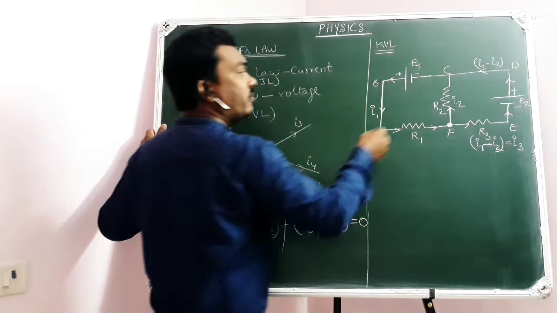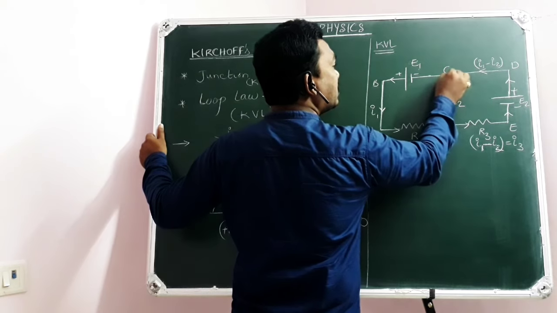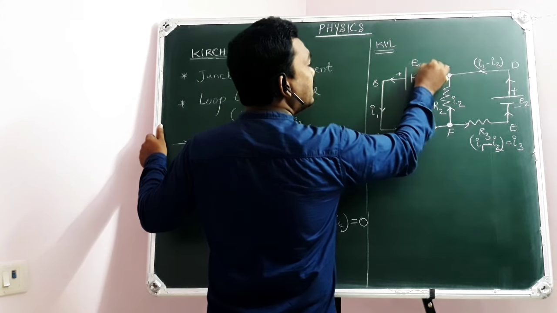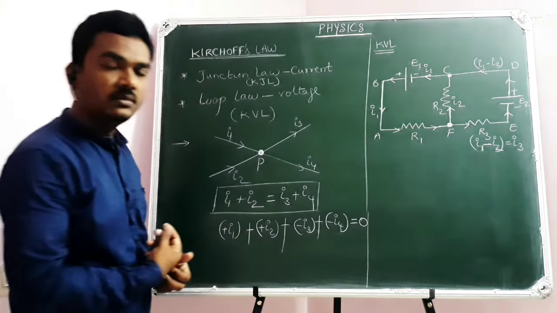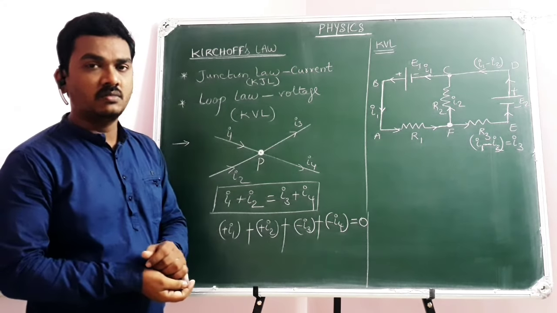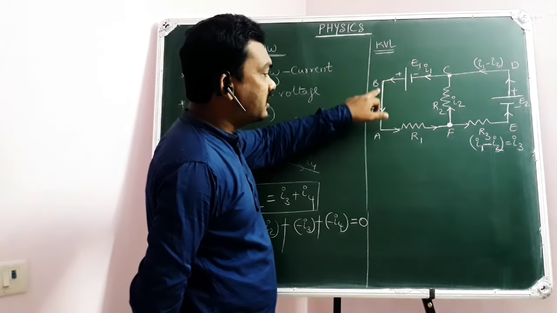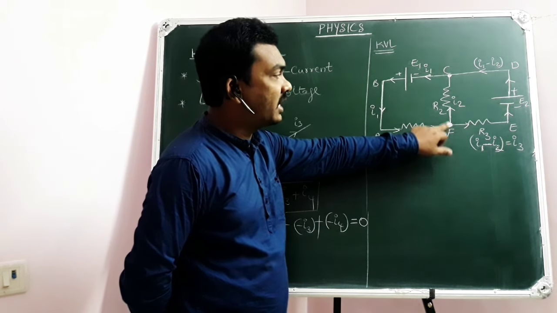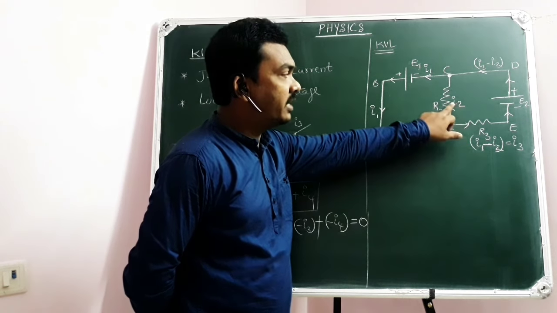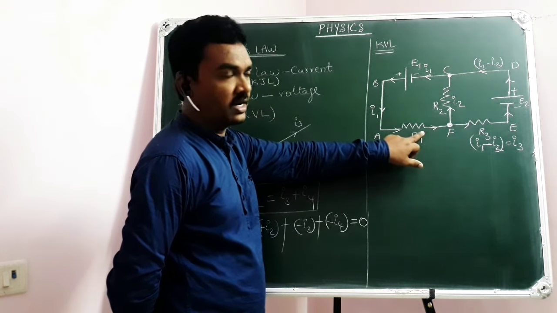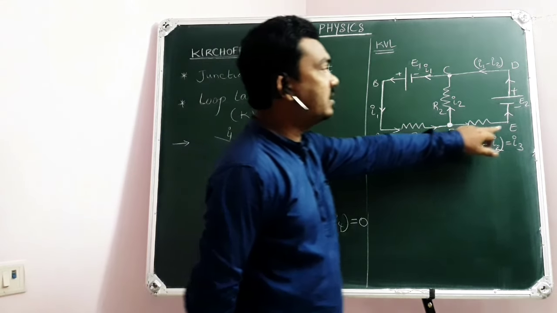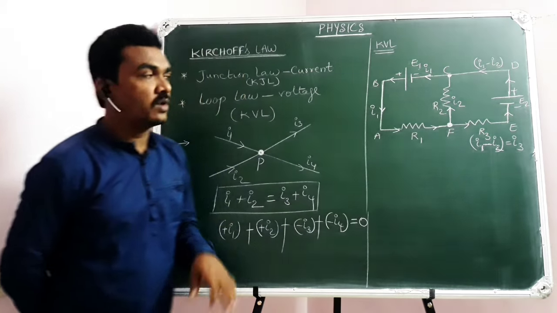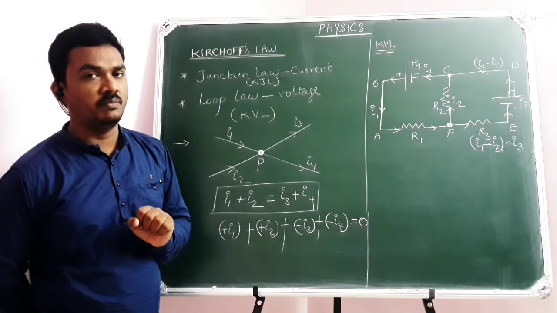There is no problem. When they join at the junction C, this I2 and this I1 minus I2 join, and again it comes out as I1. This is how the junction law can be applied. Suppose I1 is the current passing through this path, then at this junction we can expect a division as I2 and I3. Of course, I2 plus I3 must be equal to I1. Don't forget that. And this I3 comes like this, joins here, and comes out as I1.